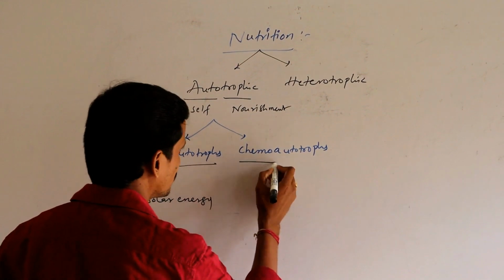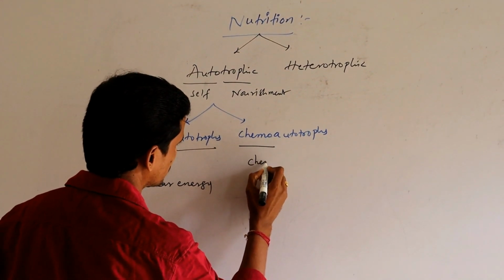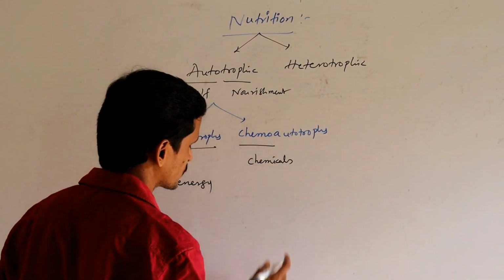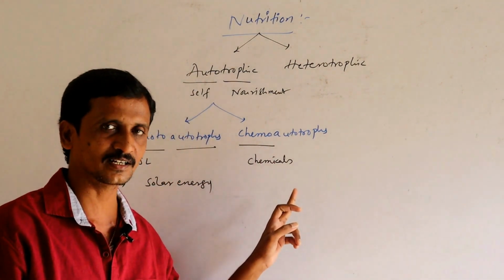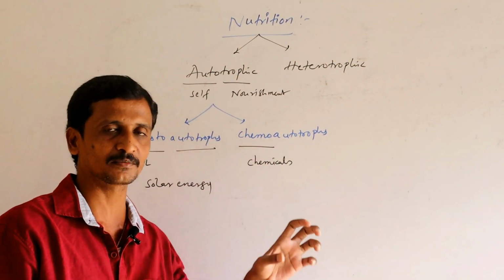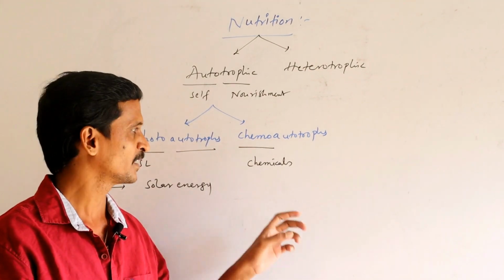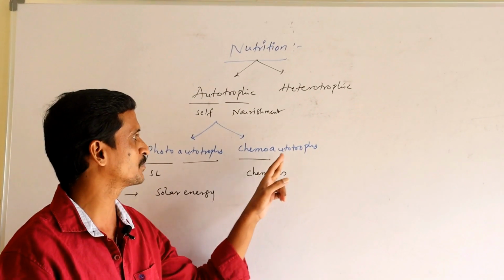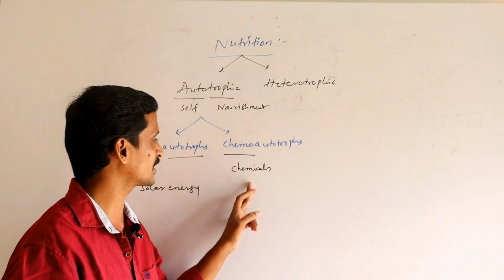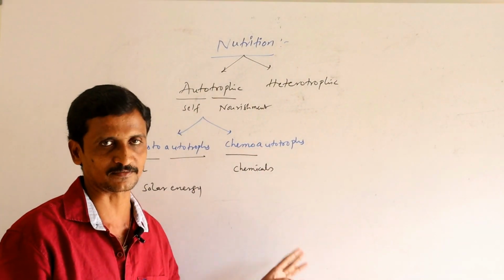Then chemoautotrophs, chemo means chemicals. The organisms which are able to utilize the chemicals available in their surrounding medium, and by oxidizing those chemicals prepare their own food, come under chemoautotrophs.